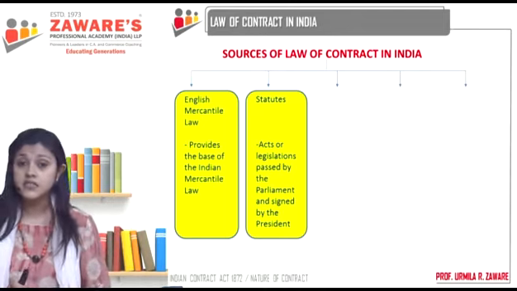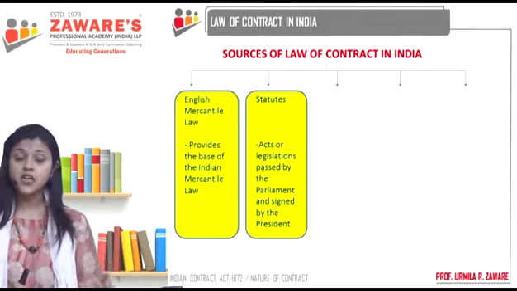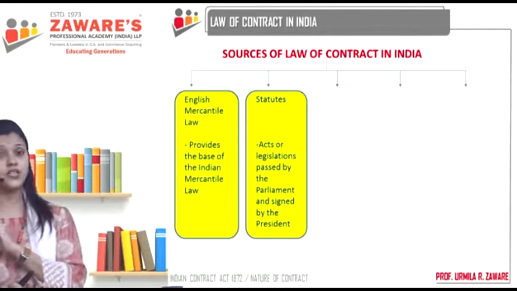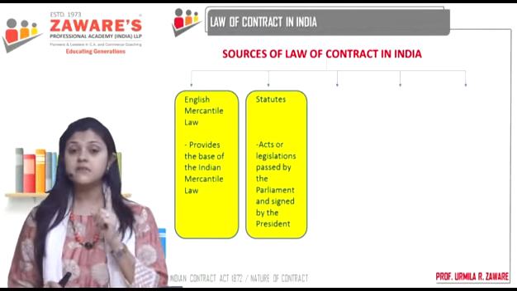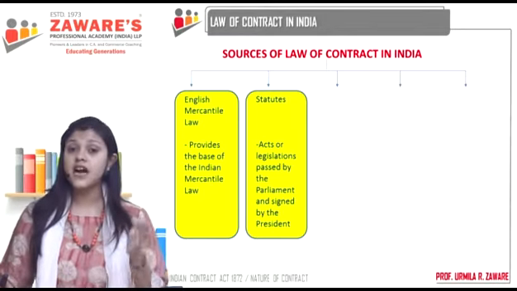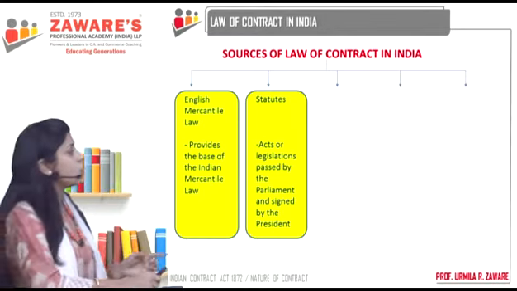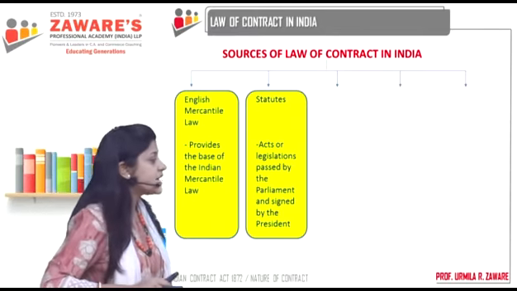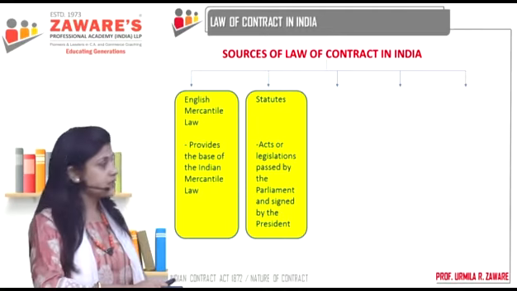It is written. So it has become an act. So whenever you come across the word statutory law or act, it means that it has been codified, it has been written down. Okay? So these are acts or legislations passed by the Parliament and signed by the President.